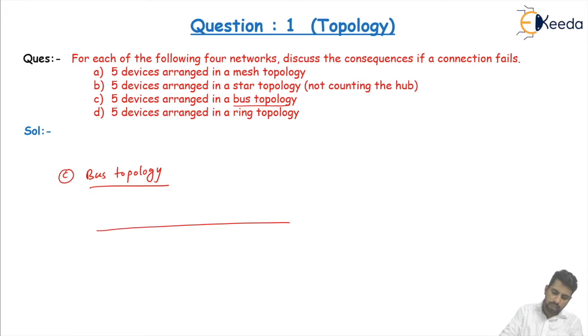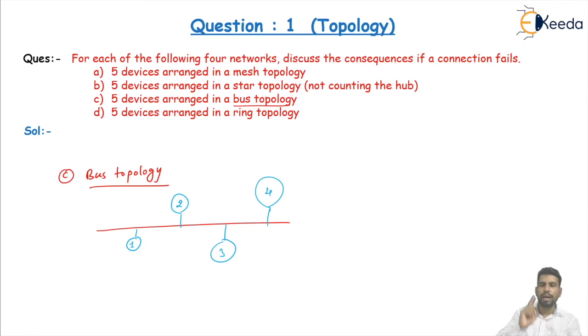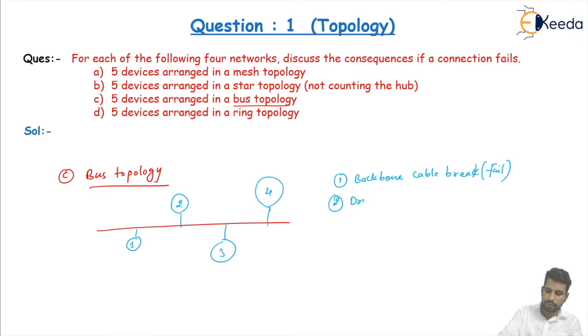This is a backbone cable, and to this backbone cable we connect our devices by using a tap and drop lines. Now, we connect device number 1, device number 2, device number 3, and device number 4. Here also two types of failures are possible. The first is if the backbone cable fails or breaks. Second is if a drop line fails. The questions are possible here also.